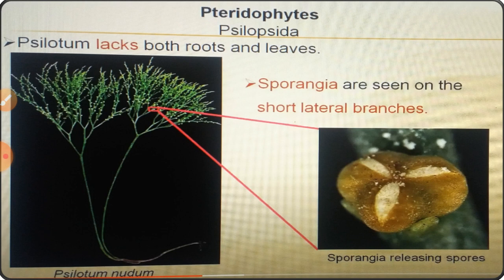Psilotum is unique among living vascular plants because it lacks both roots and leaves. Instead of true roots, Psilotum have rhizoids. The main plant body, the sporophyte, produces haploid spores after meiosis division in sporangia. Sporangia are seen on the short lateral branches.